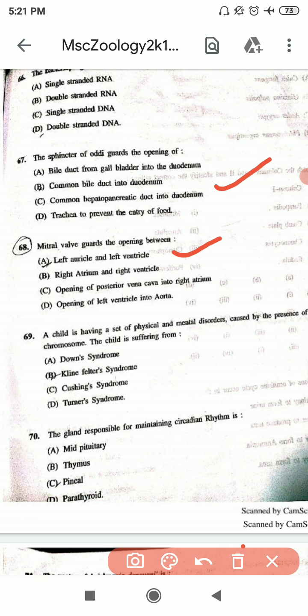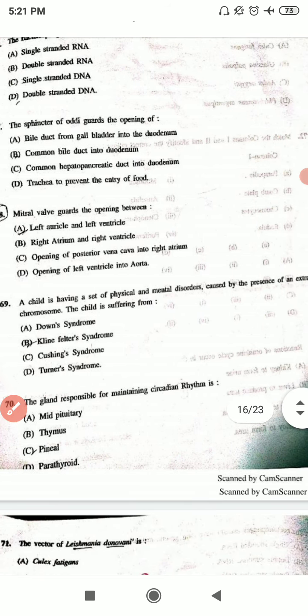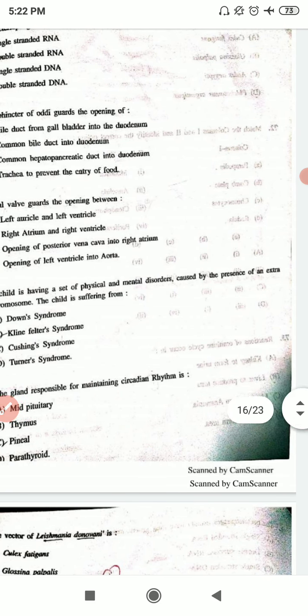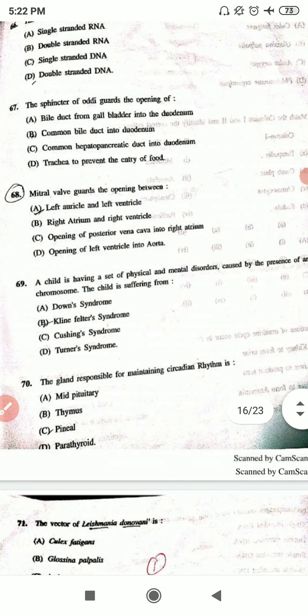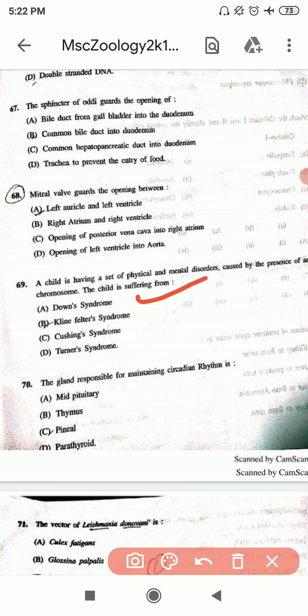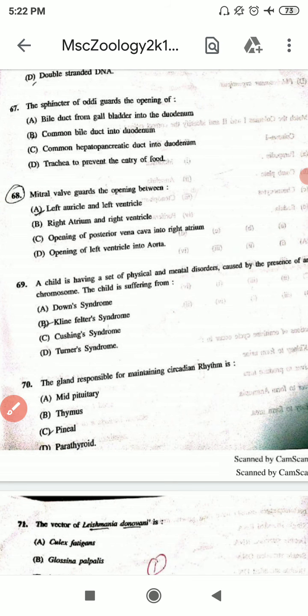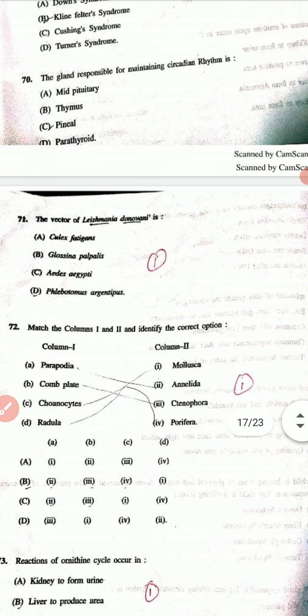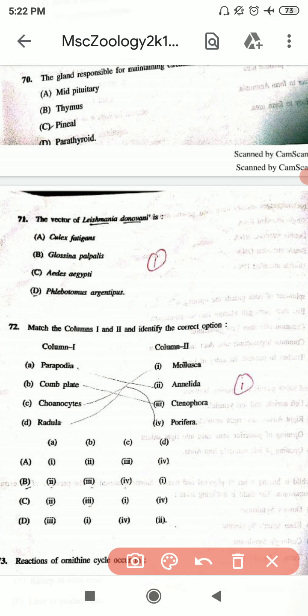69th question is a child is having a set of physical and mental disorders caused by the presence of an extra chromosome. The child is suffering from, and the correct option is A. 70th question is the gland responsible for maintaining circadian rhythm is, and the correct option is C. 71st question is the vector of Leishmania donovani is, and the correct option is D.